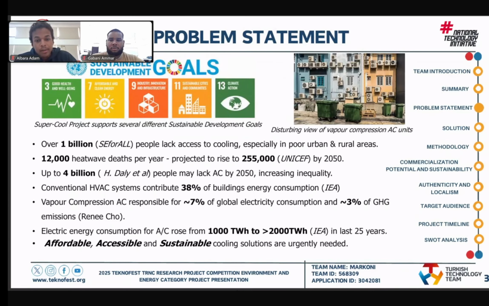The problem statement: our system is going to follow the Sustainable Development Goals. As you know, over 1 billion people lack access to cooling, especially in poor areas. 12,000 heatwave deaths per year projected to rise by 2050, and also 4 billion people may lack AC by 2050. And the conventional HVAC systems contribute to a high percentage of grid electricity, and part of it is the vapor compression, which contribute to 7% of the global electricity consumption and 3% of the greenhouse gases emissions. Therefore, an affordable, accessible, sustainable cooling solutions are urgently needed.